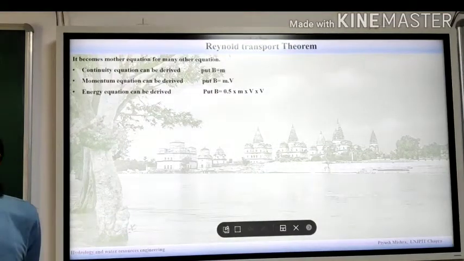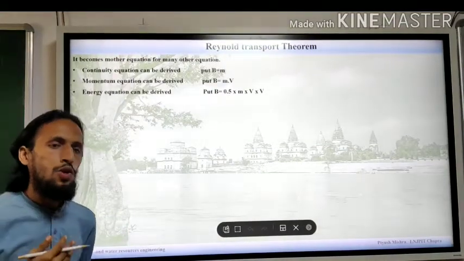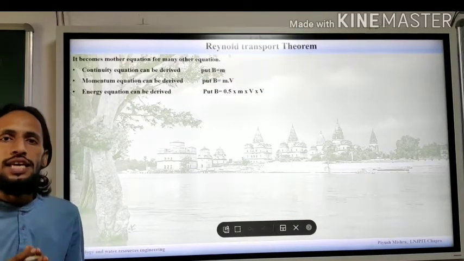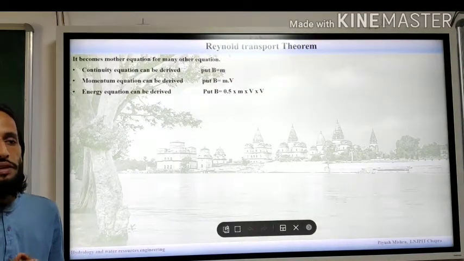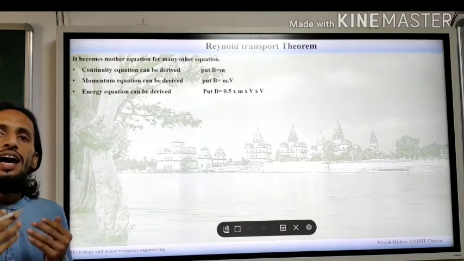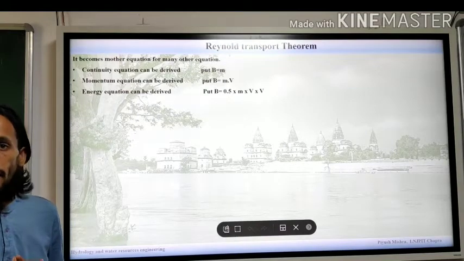As I told you in the previous class, Reynolds transport theorem becomes the mother equation, or mother theorem, for other theorems also. Why?